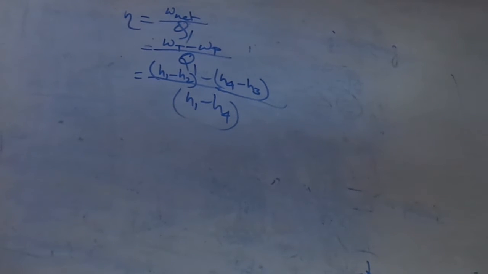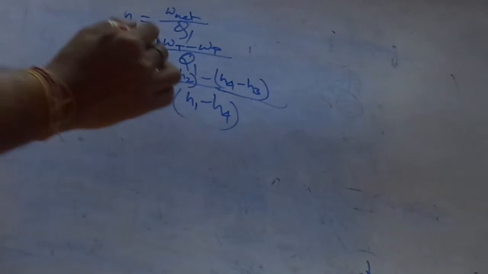Okay, H1 minus H4. So this is the formula: H1 minus H2 minus H4 minus H3, divided by H1 minus H4. This is the formula.